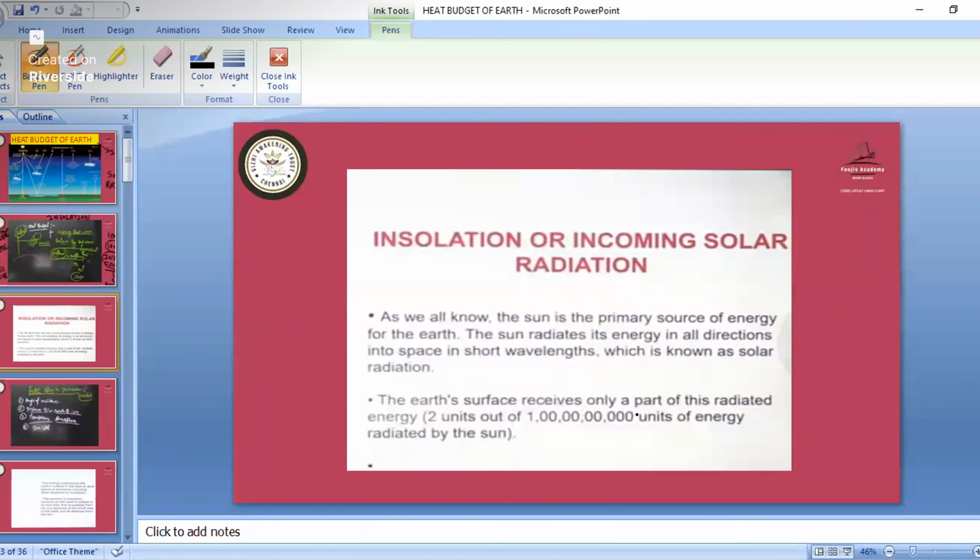So the Earth's surface receives only a part of this radiated energy, like 2 units out of this much energy. Why is it receiving only 2 units? Because of the presence of atmosphere layers, there is a loss of heat in those layers themselves. In some layers, before reaching the Earth's surface, the energy is reflected back from that particular layer itself. We'll study all of that in the later part.